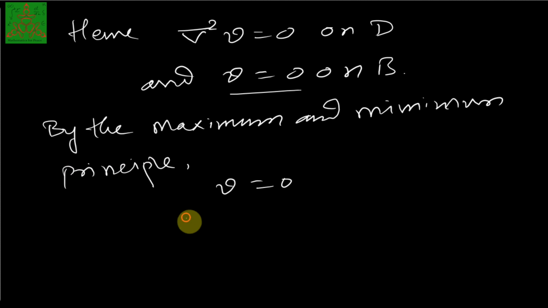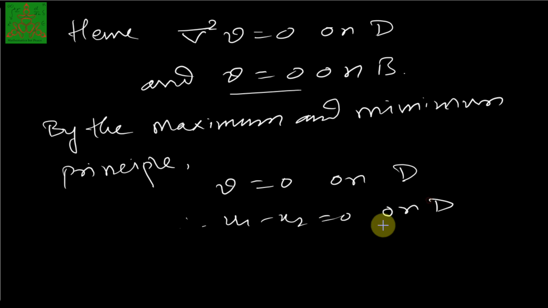V is 0. Since V is 0 on D, we say that u1 minus u2 is 0 on D, which tells you that u1 is equal to u2 on D. That means we started with two different functions, and we have proved that the two functions are equal. So which proves that the Dirichlet problem has a unique solution.